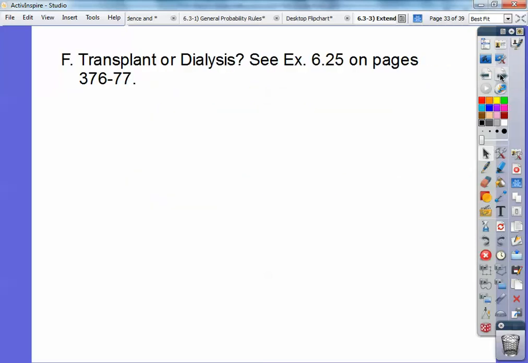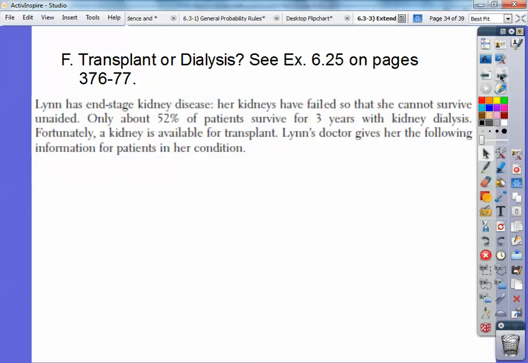All right, and then this one gets kind of crazy. You'll see in just a second this tree diagram. Transplants or dialysis, okay? And this is example 6.25 on page 376 and 77. All right, so Lynn has end-stage kidney disease. Her kidneys have failed, so she cannot survive unaided. Only about 52% of patients survive for 3 years with kidney dialysis. Fortunately, a kidney is available for transplant, so Lynn's doctor gives her the following information for patients in her condition.